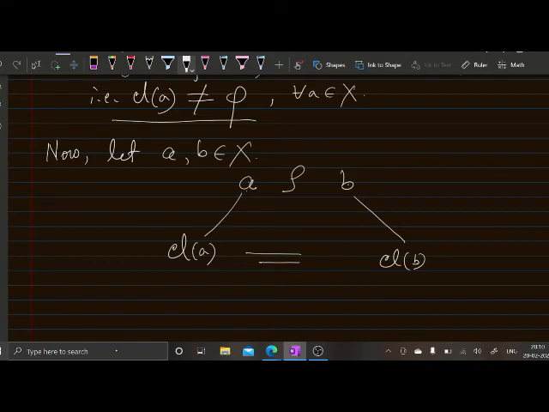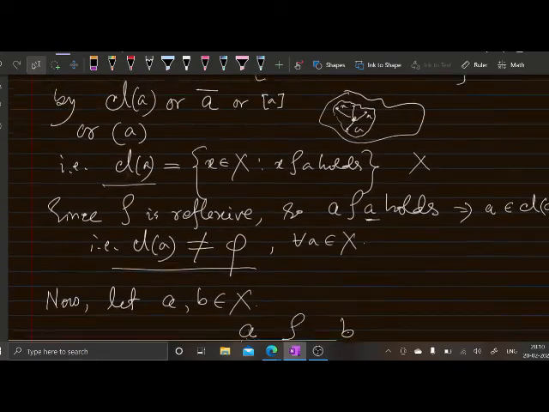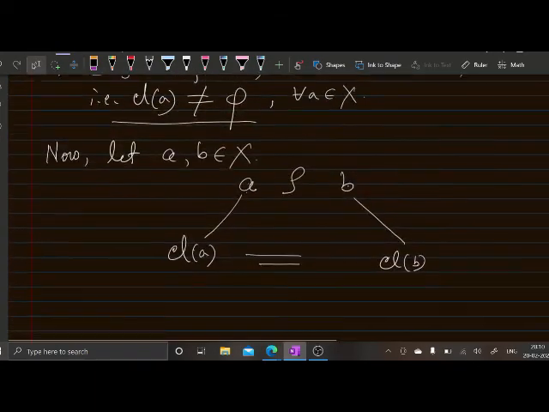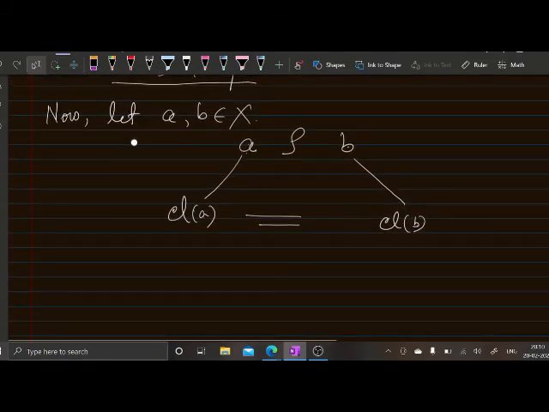So, if A and B are related, then these two classes are the same.